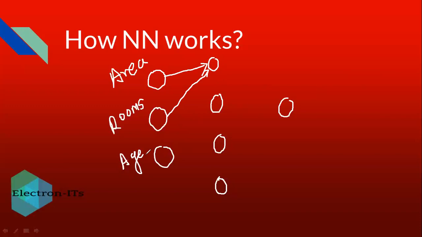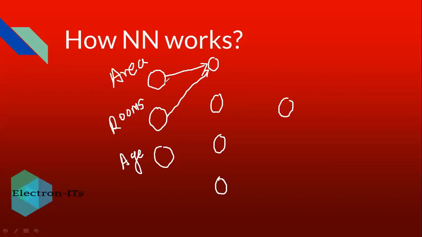If it is newly constructed or if it is 10 years old, that will be okay for this type of people. They will buy the property on the basis of area and rooms only. So these are the two important features for this type of people, and for that, the only inputs to this neuron are area and rooms.